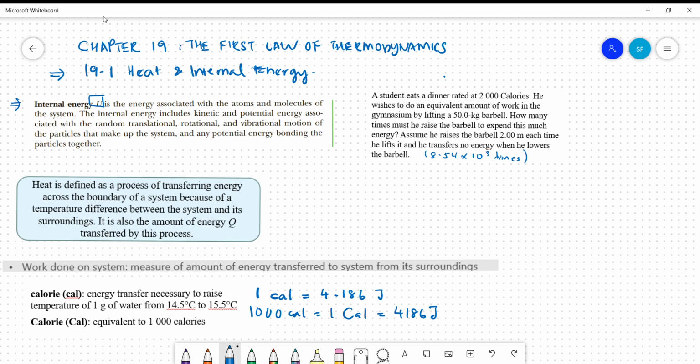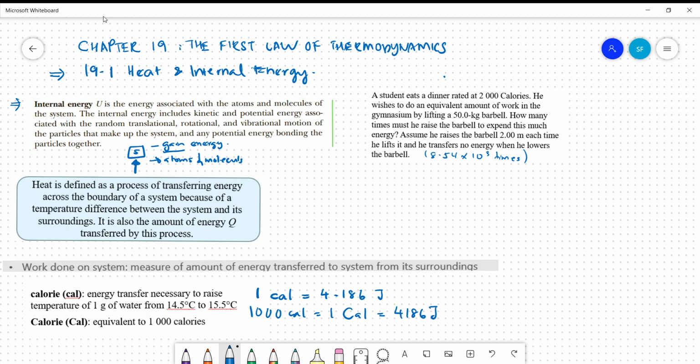Now basically, when we have a system and we expose the system to higher temperature, or we increase the temperature of the system, what happens? We can say that the system gains energy, isn't it? But who exactly gains the energy? The one that gains the energy here is the atoms and molecules in the system.